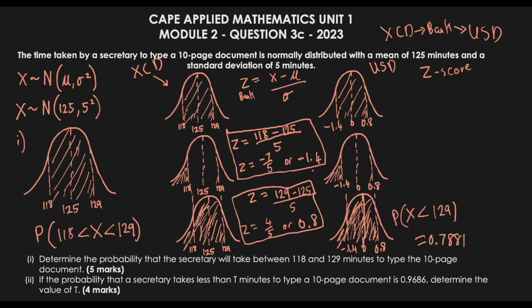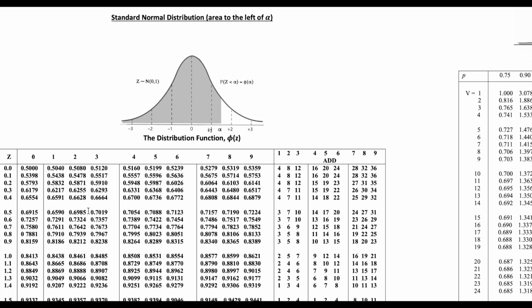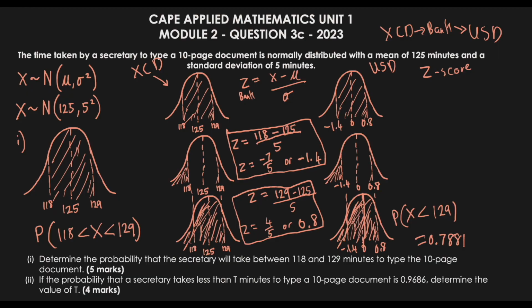Now we have to look for the probability of being less than 118, in other words less than negative 1.4. When you look at this here, we do not have a negative 1.4. The paper that they give you for the CAPE exam does not show you the negative versions, it just shows you positive versions. The thing is, this normal distribution is symmetrical, so having less than negative 1 would be the same thing as having more than positive 1. So because this normal distribution is symmetrical, if we could work out the area of this, it would be the same as the symmetrical side of it over here.